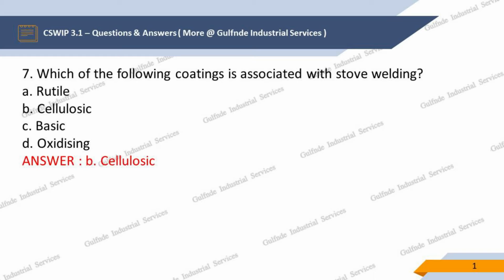Question 7. Which of the following coatings is associated with stovepipe welding? Options are A. Rutile, B. Cellulosic, C. Basic, D. Oxidizing. Our answer is B. Cellulosic.